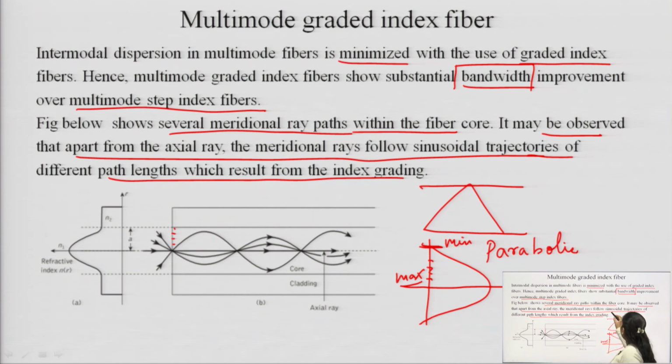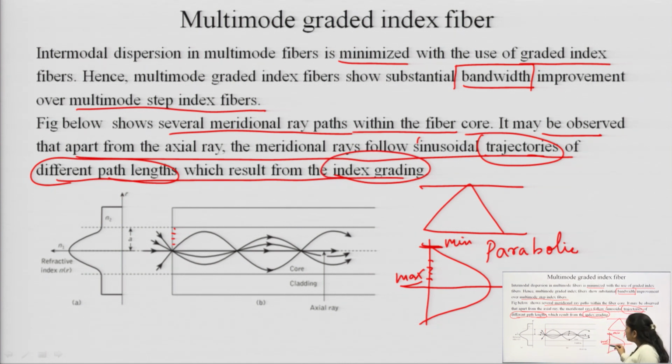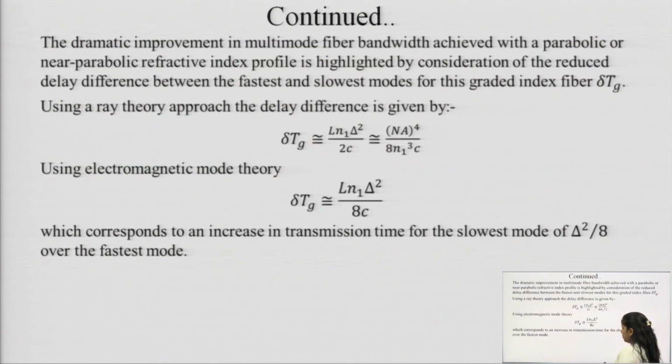So, we will have a different trajectory of different path length due to index grading. Due to this change in the index grading, the trajectories have different path lengths. So, in this particular length, dispersion gets reduced. The dramatic improvement in multimode fiber bandwidth is achieved with a parabolic or near parabolic refractive index.